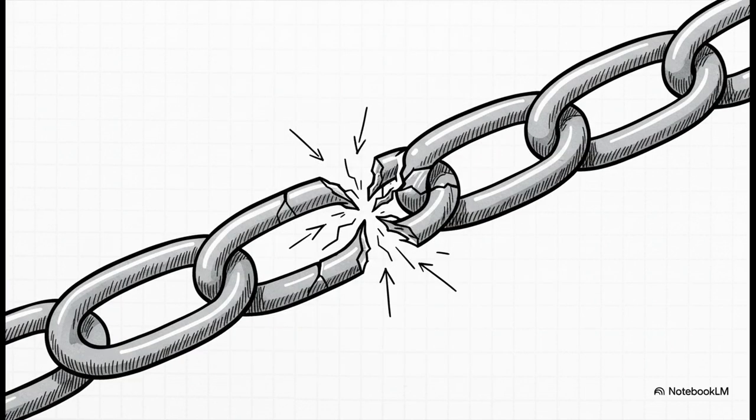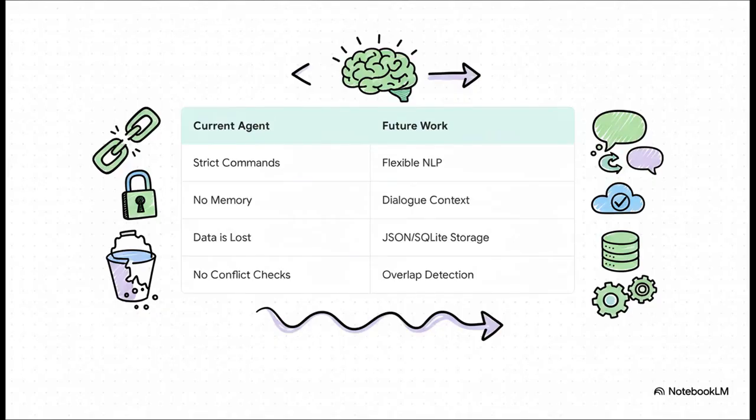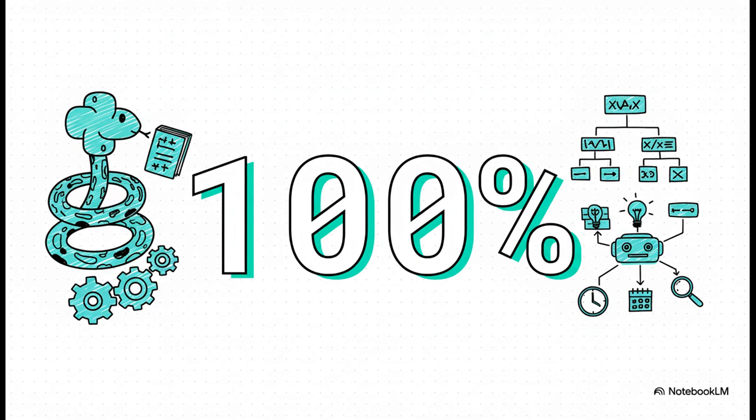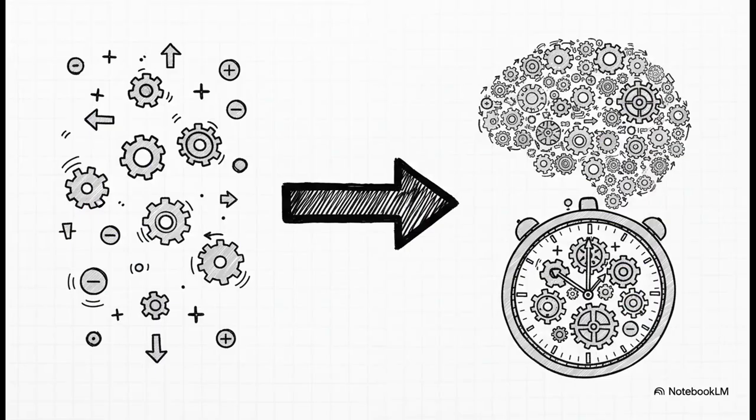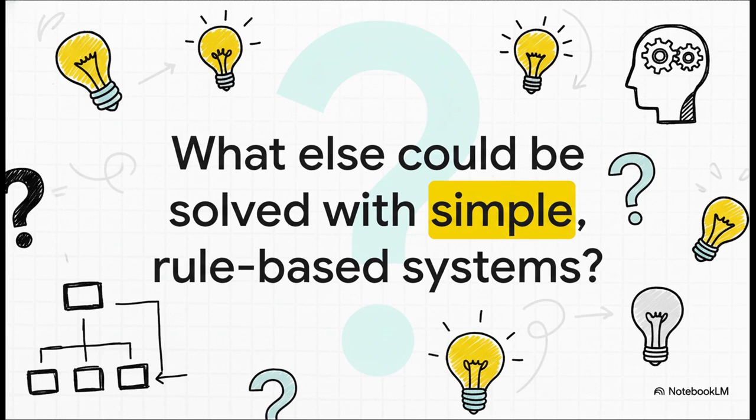Simple. Now, this whole rule-based approach is pretty powerful, but it's definitely not perfect. You have to be specific, and it can't remember past chats or even save your data. But get this, it's all done with standard Python. Nothing else needed. 100% pure. It just goes to show, you don't always need a giant model for intelligent behavior. So it really makes you wonder, what other complex problems could we solve with simple rules?